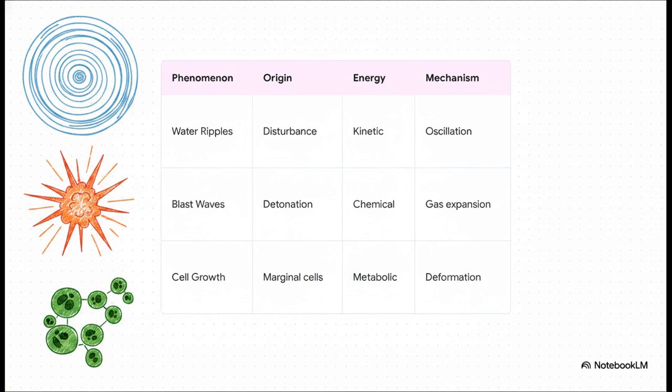We even see it in biological cellular growth, specifically in the microscopic green alga Coleochaete. Its marginal cells use metabolic energy, specifically turgor pressure, to physically drive the viscous deformation of its cell walls. It's amazing. Kinetic ripples, explosive shockwaves, and biological cell division are all executing the exact same architectural code: radial energy dissipation from a point of origin.